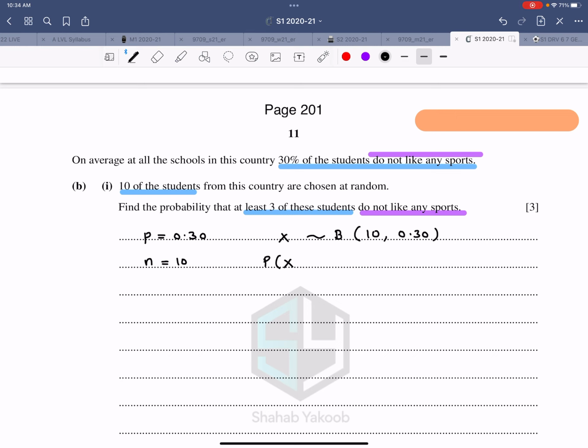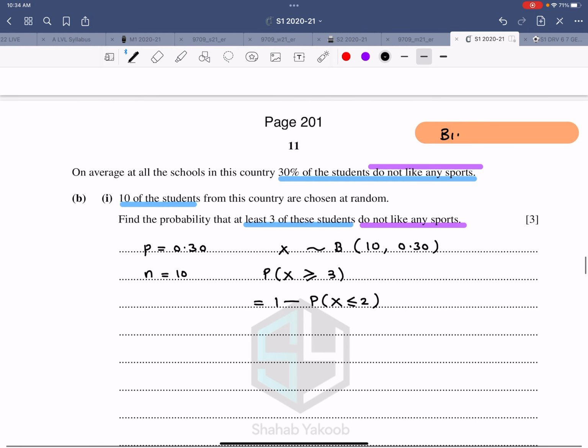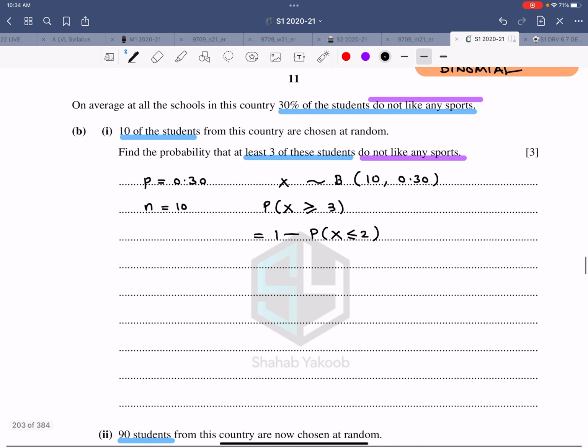The probability that x is greater than or equal to 3 is 1 minus the probability that x is less than or equal to 2. Now, when we read the examiner report, I'm telling you beforehand that the examiner wants you to show every single step. Do not do everything on the calculator. You can do it for your confirmation, but you have to show every single thing to the examiner.